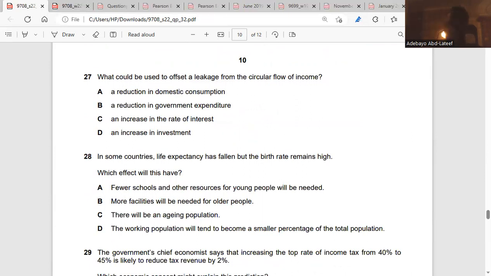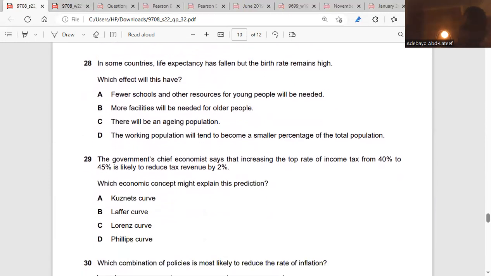What could be used to offset a leakage from the circular flow? Leakage occurs when we are unable to spend more income. That is when leakage occurs. Do you understand? So what will cause leakage here? An increase in investment. What would offset it? Because leakage comes when we cannot spend our money, when we cannot spend income. That is when leakage comes. To offset it, to stop it, you have to invest. 27. D.